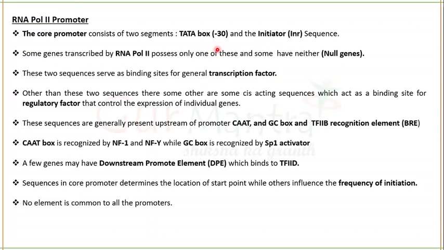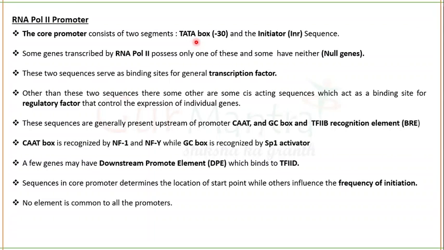The TATA box, also known as the -30 box, is present away from the initiation point, but prior to it, almost 30 nucleotides upstream of the initiation point. Some genes transcribed by RNA polymerase 2 will have either a TATA box or an initiator sequence, and some other genes transcribed by RNA polymerase 2 will have neither.